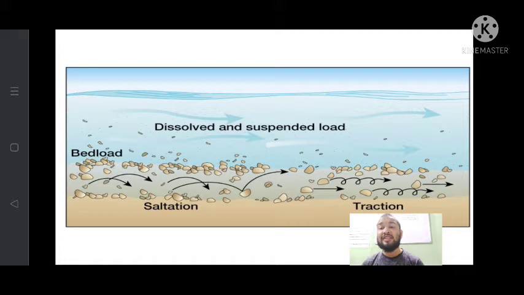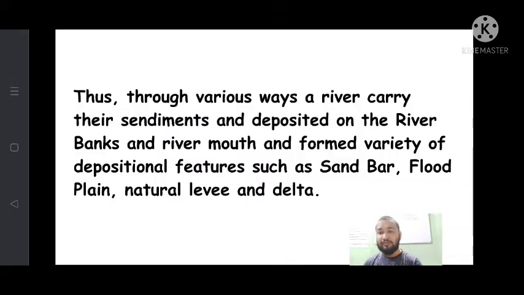And bed load, you can see in the diagram. The bed load is small rocks, small stones. These are the bed load which comes rolling down the river bed, and it is also called bed load. Always remember, this is the diagram of dissolved state materials, suspended state materials, and bed load materials.